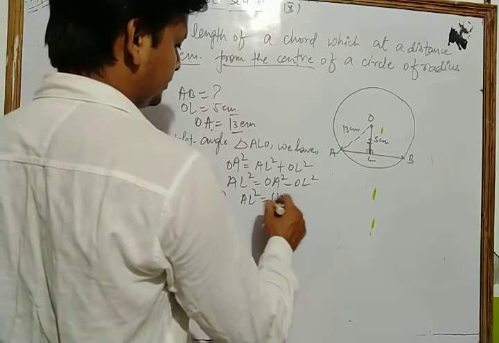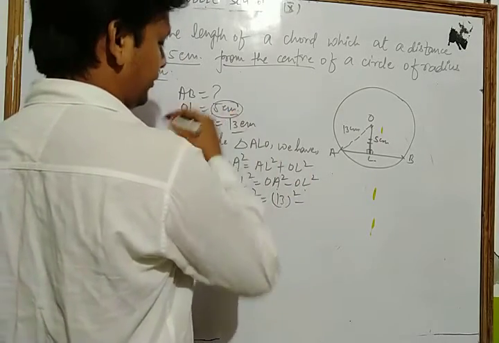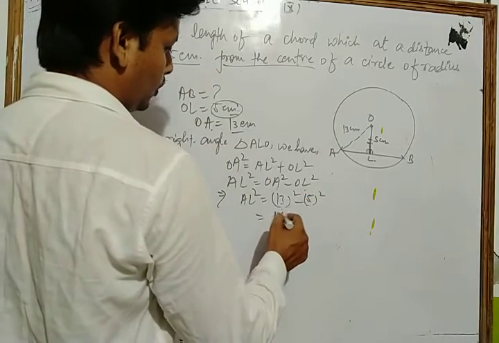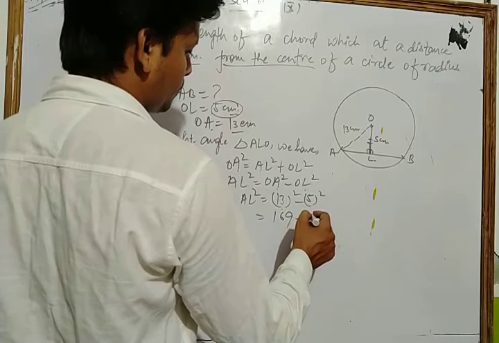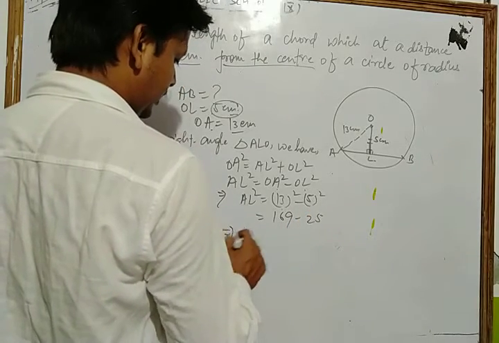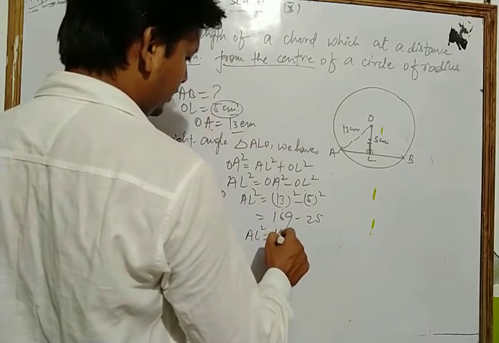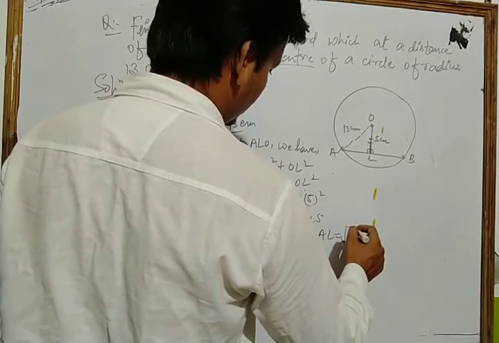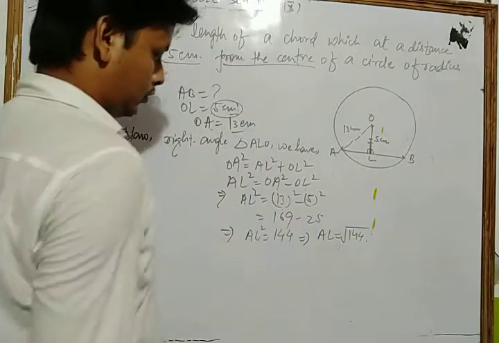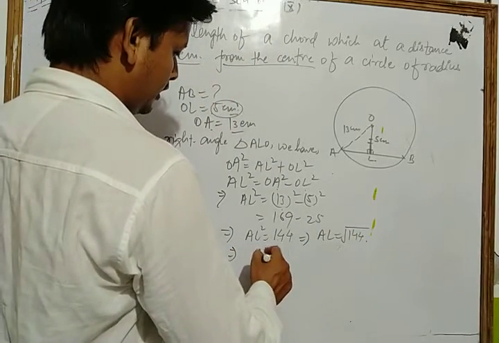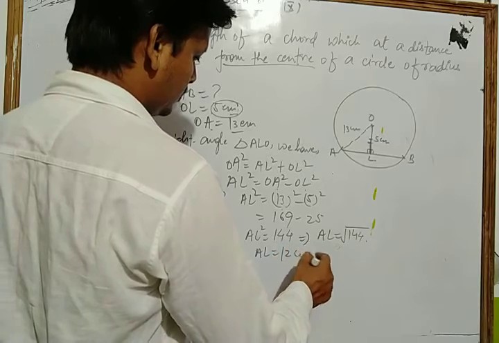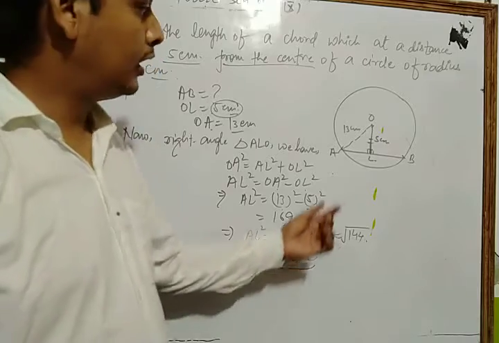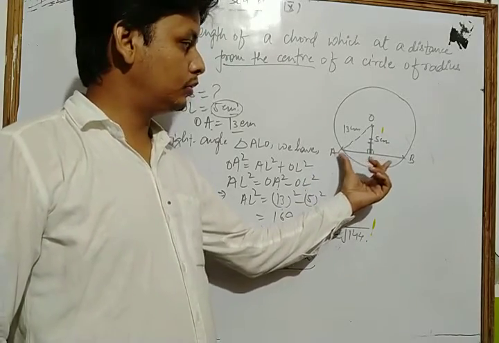13 minus OL as 5. So we have 13 13 the 169 minus 5 5 the 25. So we get AL square is equal to 144. So we have AL as square root 144. So AL is equal to 12 centimeters. So the students, AL is equal to 12 centimeter.